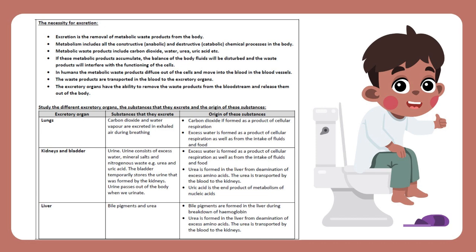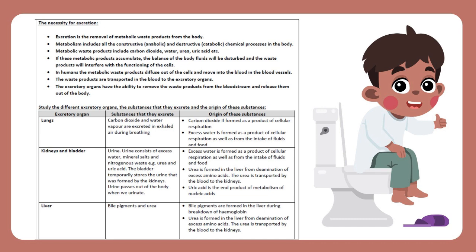Excess water is formed as a product of cellular respiration as well as from the intake of fluids and food. Urea is formed in the liver from deamination of excess amino acids. The urea is transported by the blood to the kidneys. Uric acid is the end product of metabolism of nucleic acids.